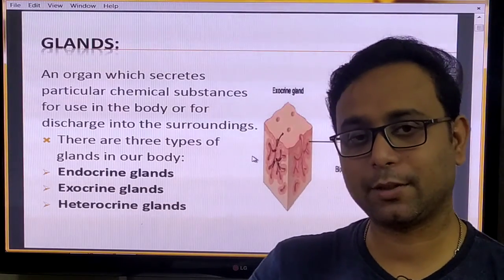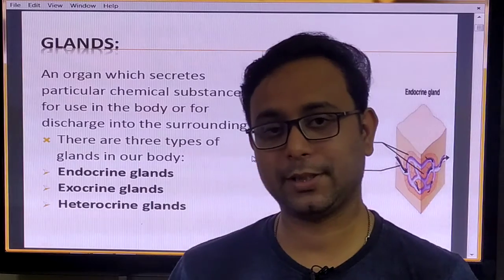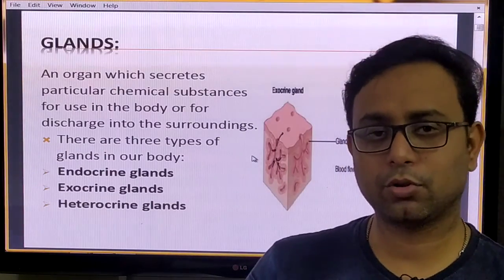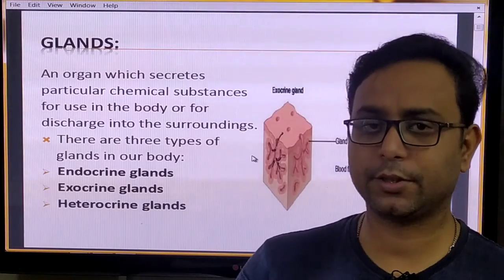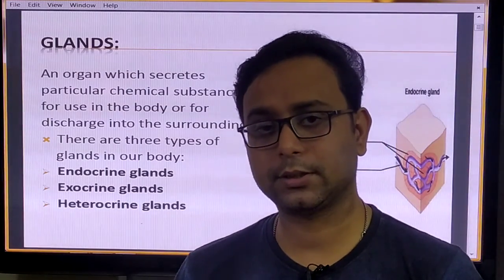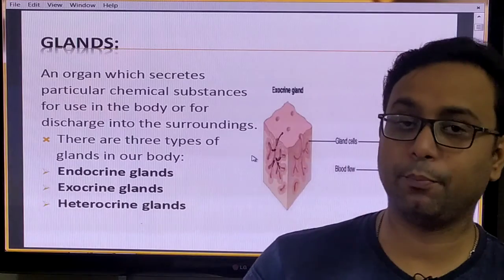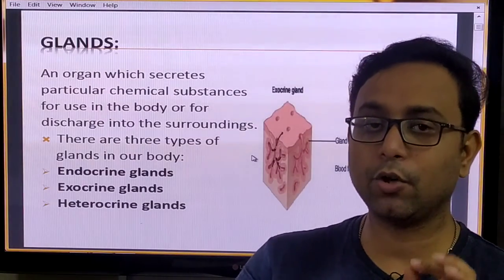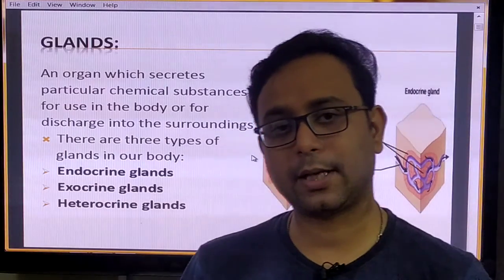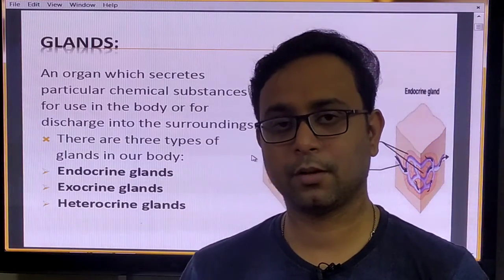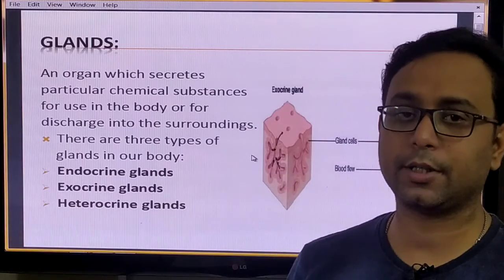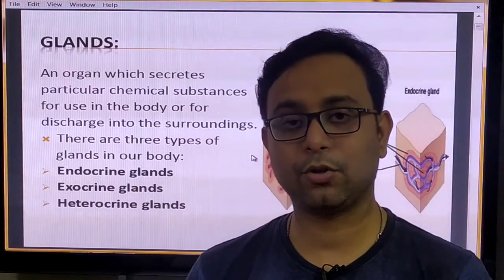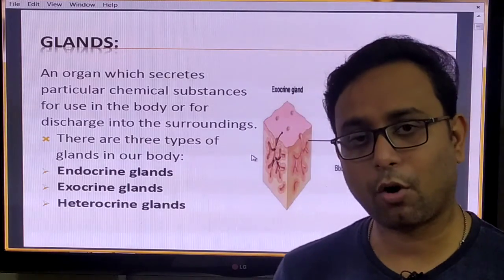So today we discuss the most important chapter for CBSE class 10, that is control and coordination. We already discussed the nervous system, and we already discussed the plant movement part, but today we discuss human beings. We have another specialized system which controls and coordinates our body very effectively, that is the endocrine system, that is the hormones.